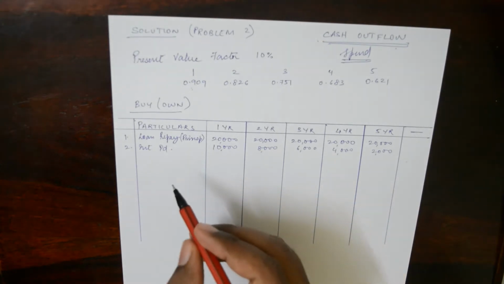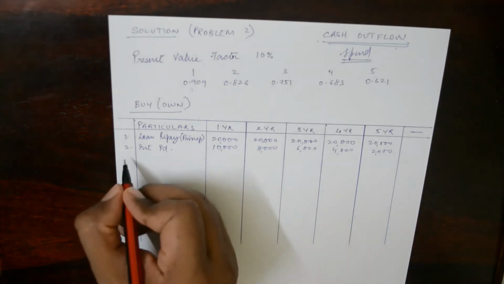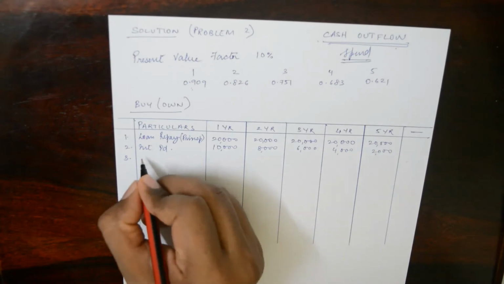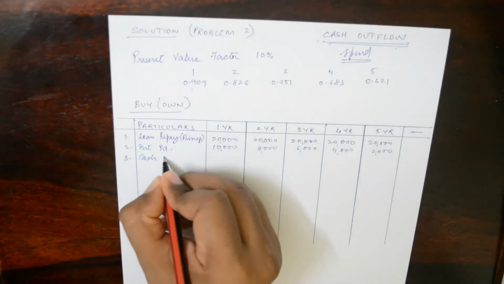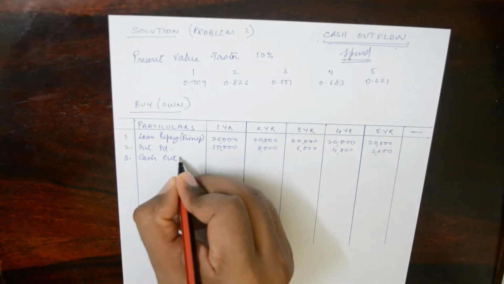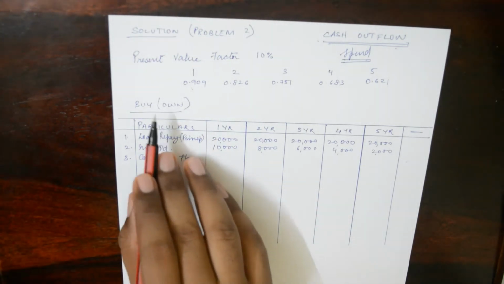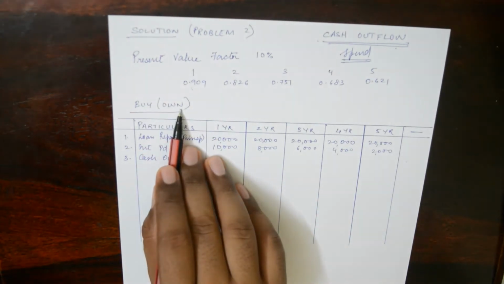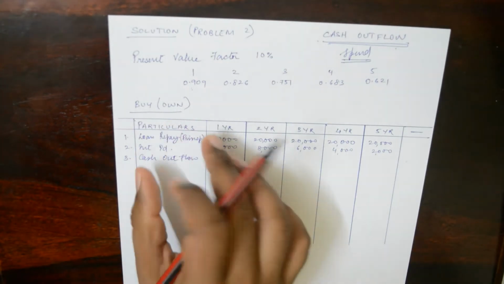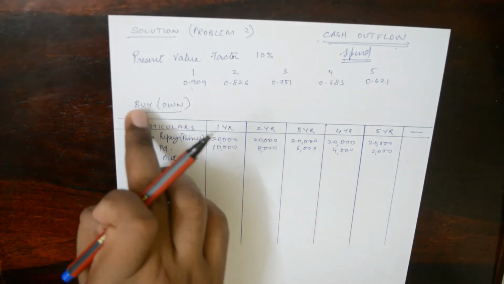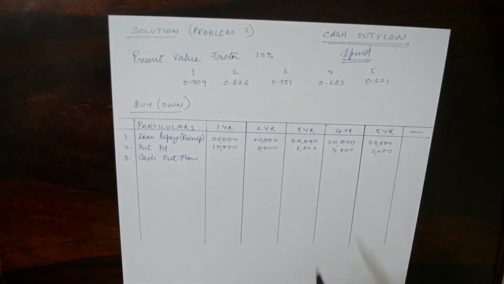Now if we look at the total amount of cash outflow with respect to buying the asset, with respect to lease we will be doing it in the later half.